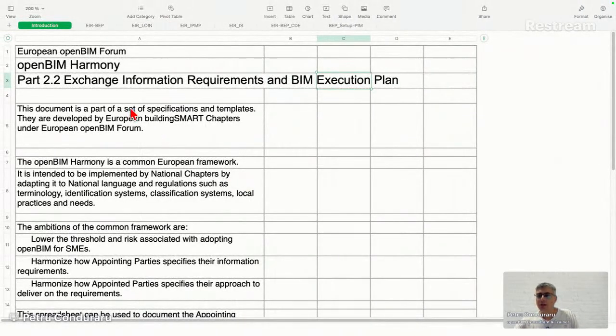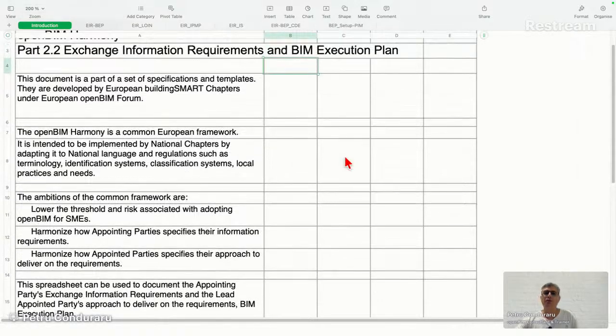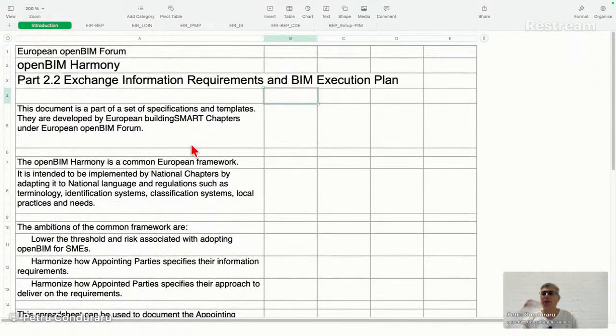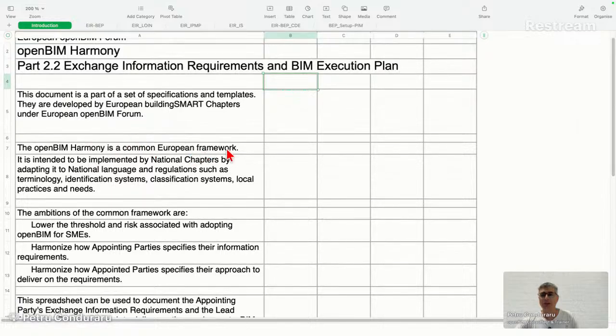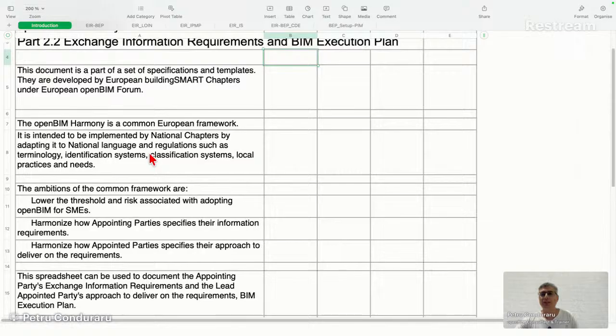So, part 2.2, this is a spreadsheet with some more technical aspects of the exchange information requirements and the BIM execution plan. This document is a part of a set of specifications and templates. They are developed by European Building Smart chapters under European openBIM Forum. The openBIM Harmony is a common European framework. It is intended to be implemented by national chapters by adapting it to national language and regulations such as terminology, identification systems, classification systems, local practices and needs.